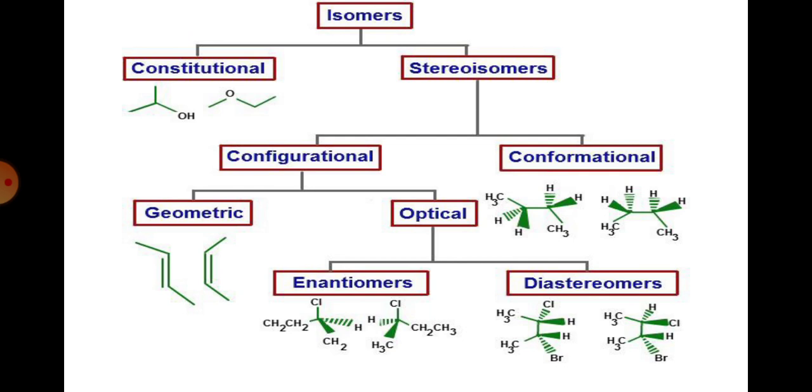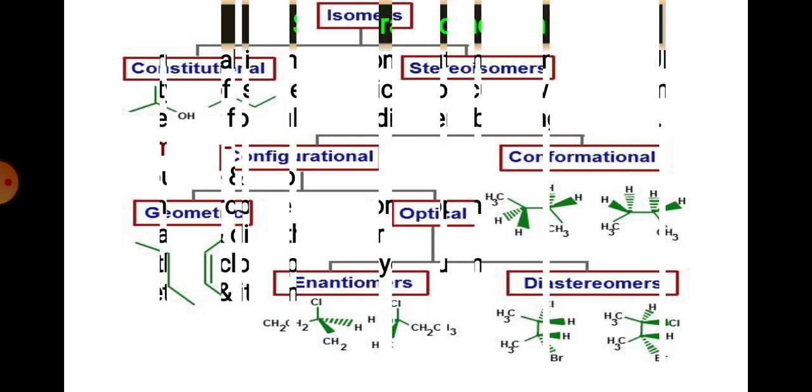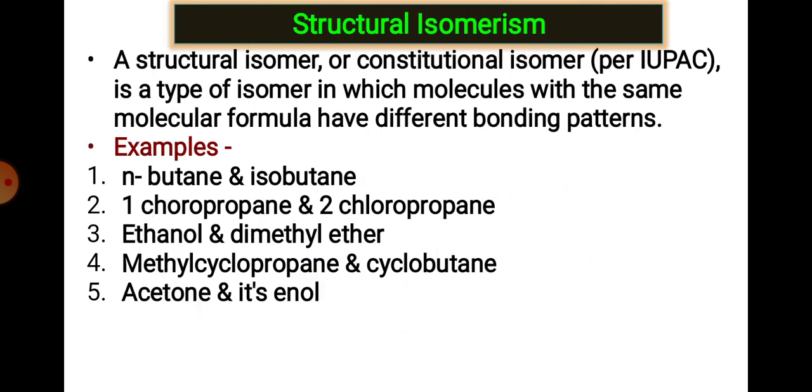The second classification of stereoisomers is conformational isomers, where rotation of the carbon-carbon bond takes place. We have, for example, cyclohexane molecules, axial, equatorial, etc. So this is the broad classification of isomerism or isomers. Okay, let's see them one by one.